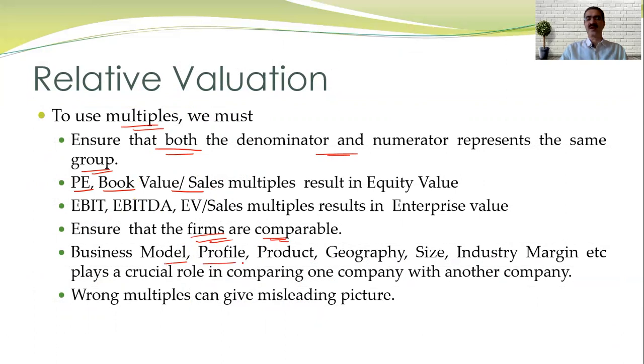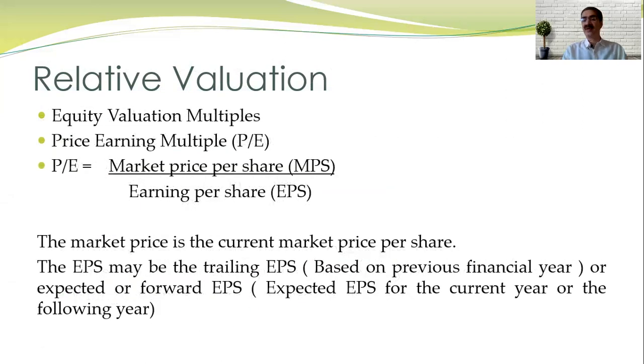Business model, profile, product, geography, size, industry margin, etc. play a crucial role. As I discussed, you cannot compare an oil company with a ball pen company or paper company. Wrong multiples can give you a wrong figure straight away. And you don't have any check also, because sometimes the wrong multiples give you some value and you will say that this is my value, but that is not possible. So let us go one by one.